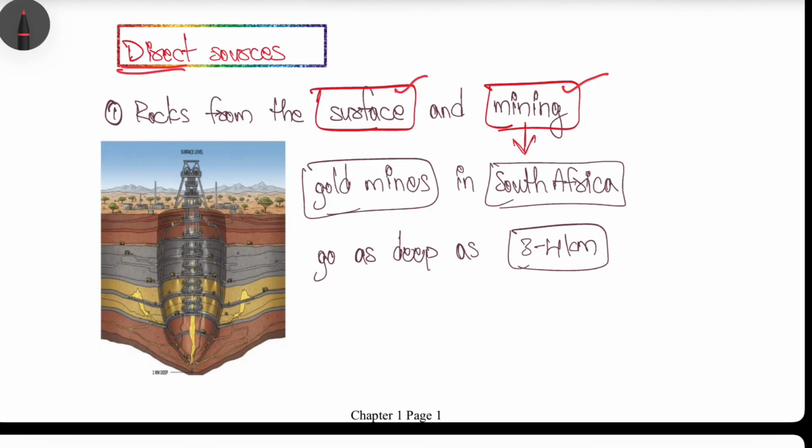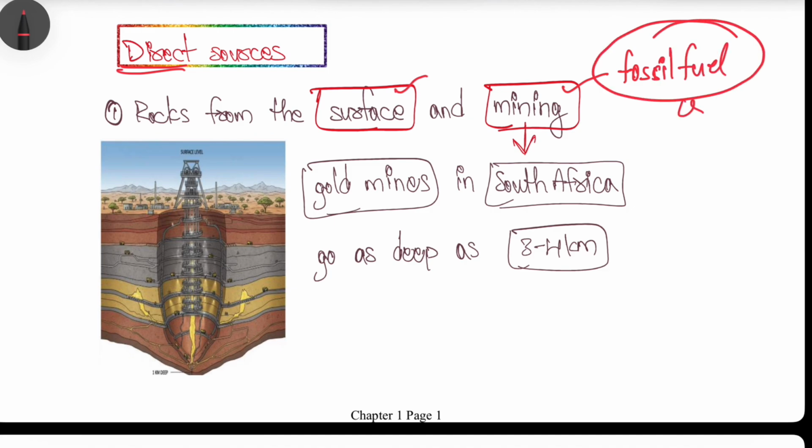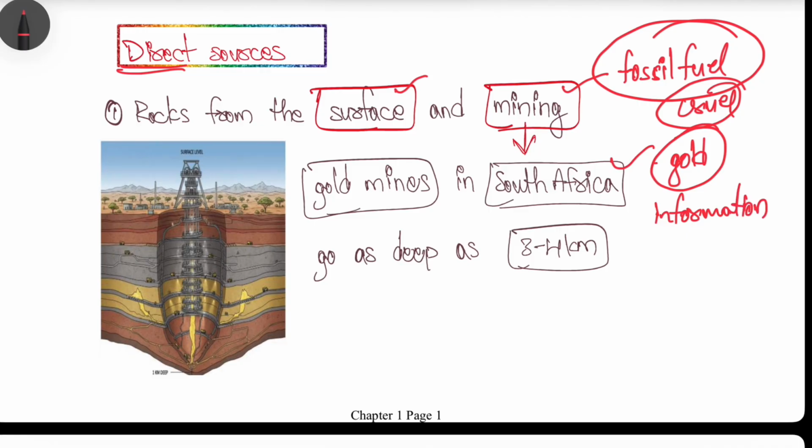Through mining we extract fossil fuels like crude oil, and gold extraction also happens in South Africa. All this directly gives us information regarding the internal structure of the earth and various chemical or physical properties of the earth.